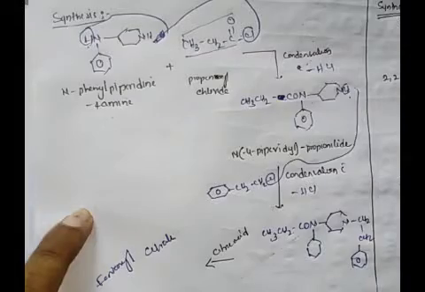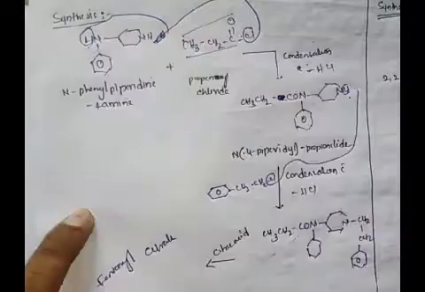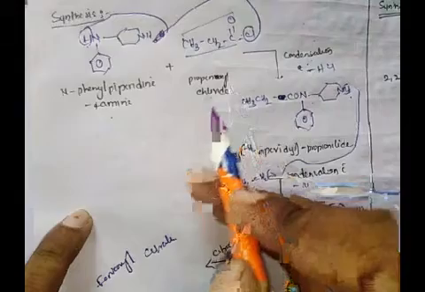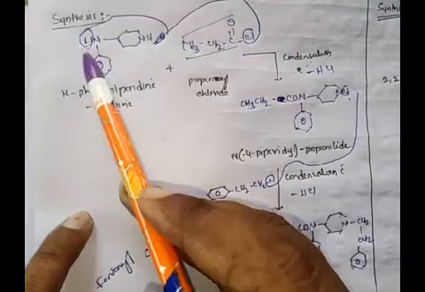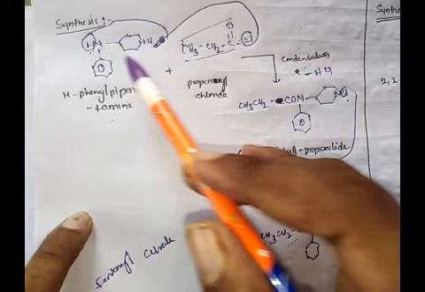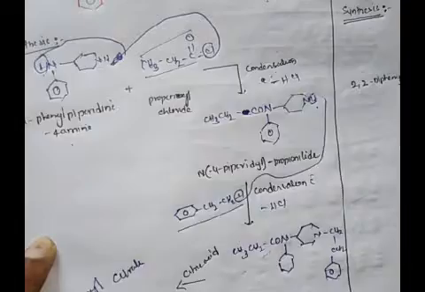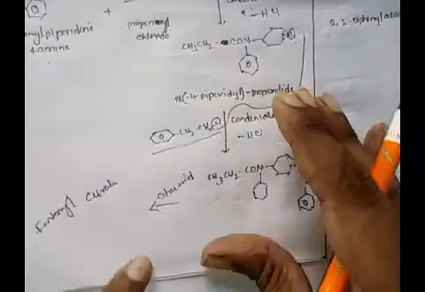For the synthesis of fentanyl citrate, the starting material is N-phenyl piperidine 4-amine. This is treated with propionyl chloride. On acetylation at this nitrogen, or otherwise condensation, this chlorine will take up this hydrogen and this group adds here, and we will get the N-phenyl piperidine propionamide. This is treated with the phenyl chloride derivative, and we will get this intermediate.